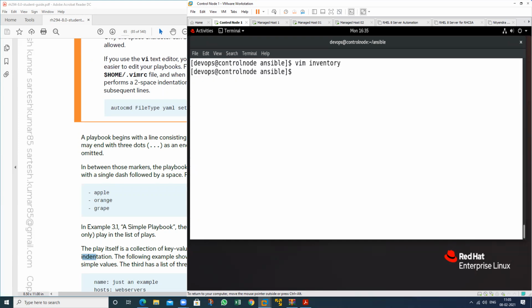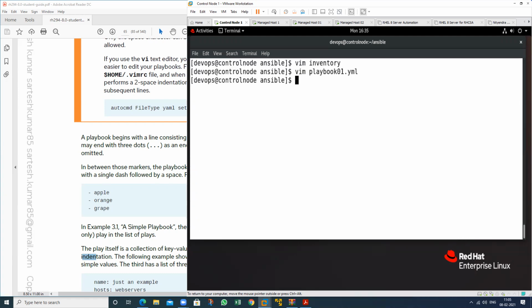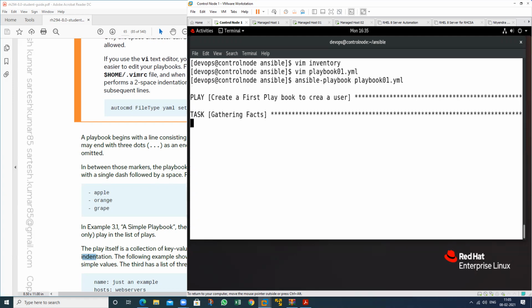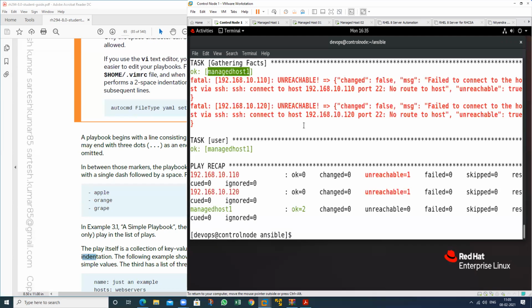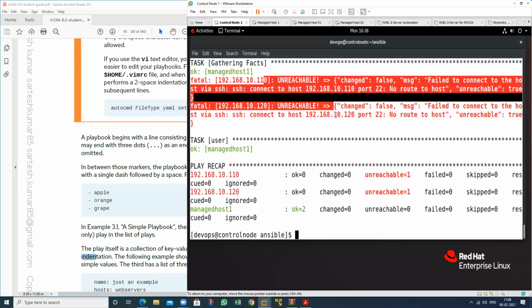So we have 3 machines, and we want to run this task on all machines. So just remove this one and place the value of the group, servers, and run this again. It will check the first managed host machine, then it will show me a mistake, because at this time we have no connectivity to these 2 machines.